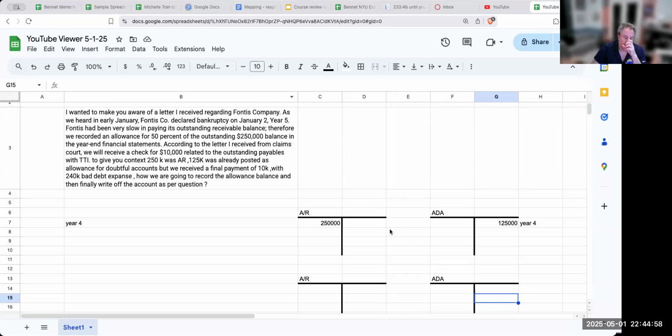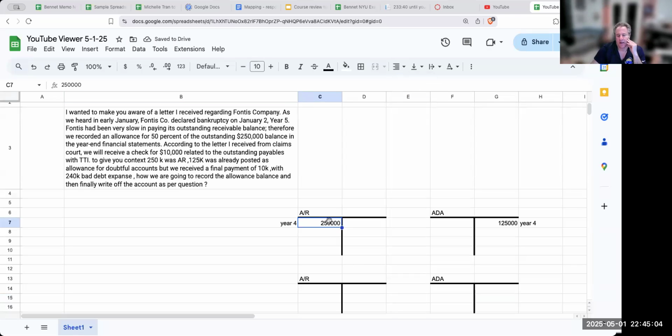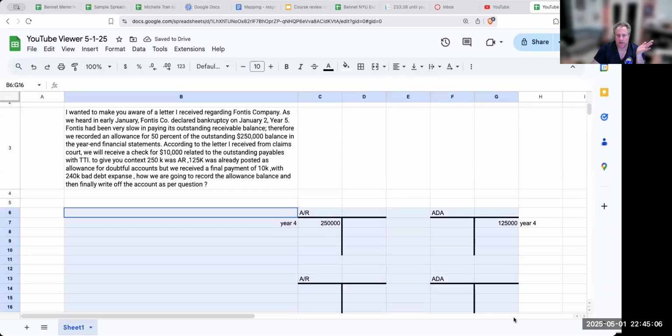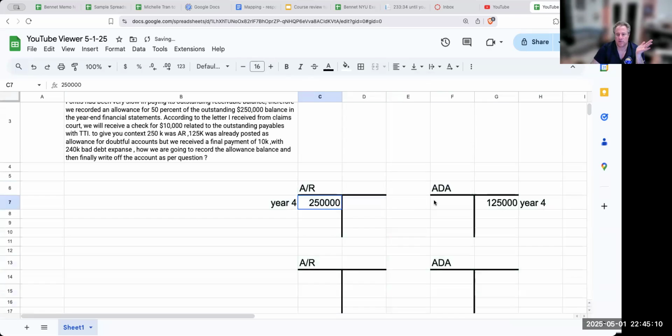Okay, so let's write this out first. When we have accounts receivable in the prior period, this is what went through and happened. I have over here my balance of accounts receivable and the allowance for doubtful accounts. I'm assuming that this has been 50% reserved, not looking at any other things.